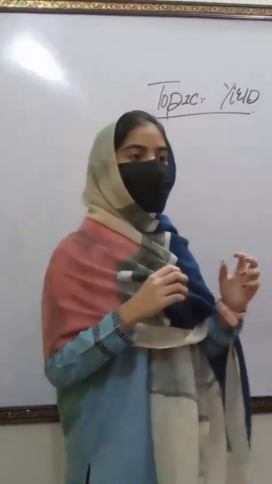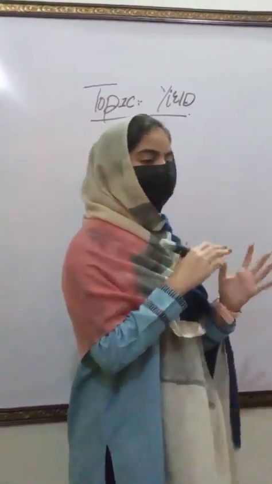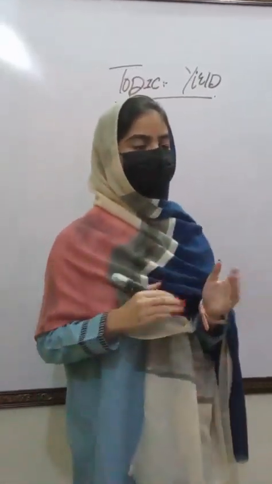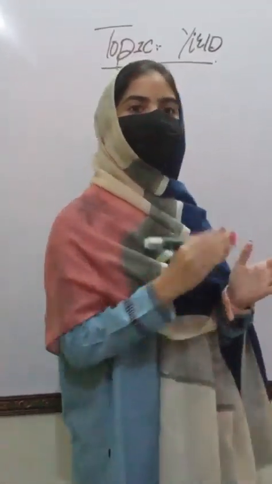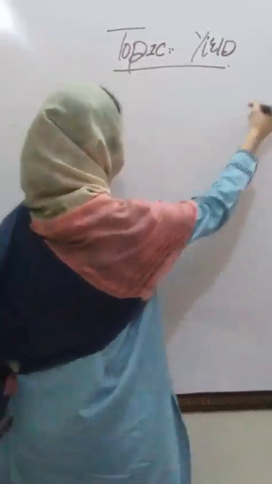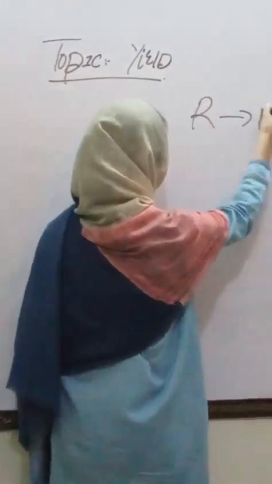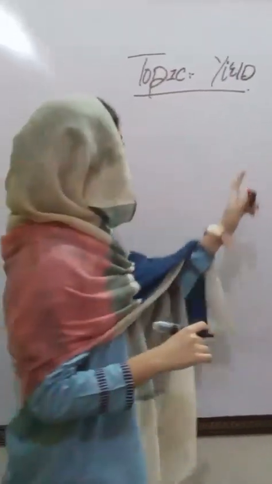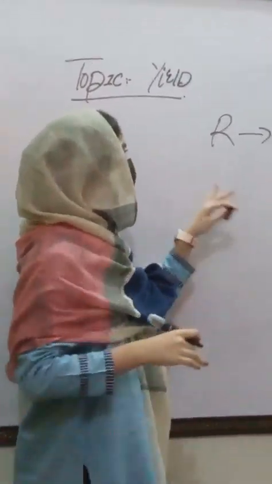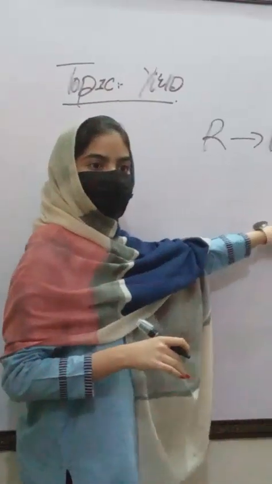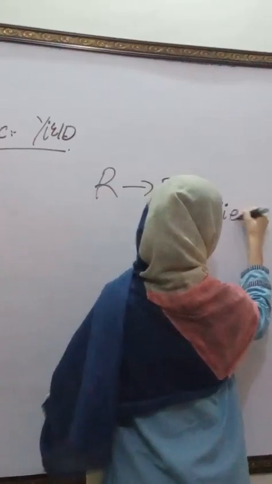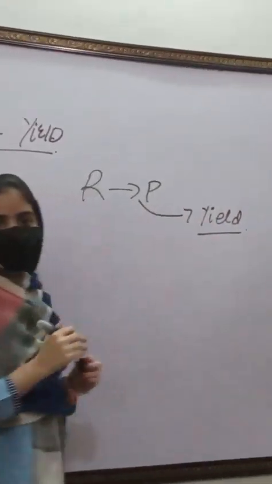Before I start my presentation, I have to ask you one question. You all know that in every chemical reaction, reactants must convert into products. You all know that? Yes. So whatever product is formed from the reactant is simply called yield. Means the amount of product which we got is called yield.